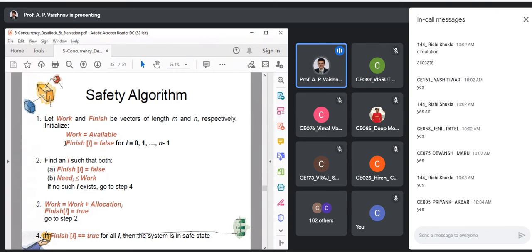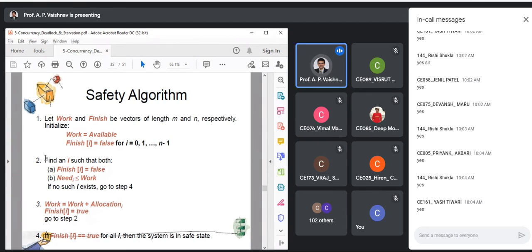Finish of i, this array, is kept as a status array. I want to check which processes are complete. Suppose you have 3 processes, so finish will have 3 entries. Initially all of them will be false because neither of the processes is complete. Once each process gets completed in simulation, again remember we are doing simulation, you will make that entry true. Getting this idea? Initially all the array items are false, which means that process is not complete. Okay, fine. Let us continue.